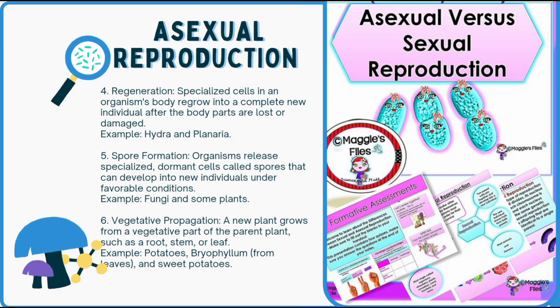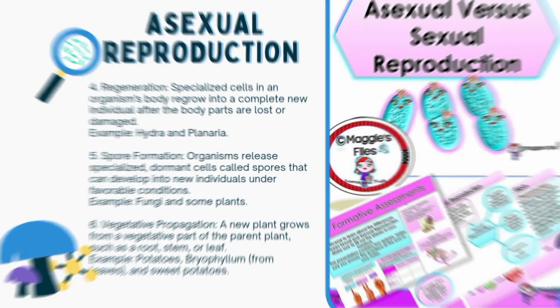Number 5. Spore formation. Organisms release specialized dormant cells called spores that can develop into new individuals under favorable conditions. Example, fungi and some plants. Lastly, number 6, vegetative propagation. A new plant grows from a vegetative part of the parent plant, such as root, stem, or leaf. Examples, potatoes, bryophyllum, or from leaves, and sweet potatoes.